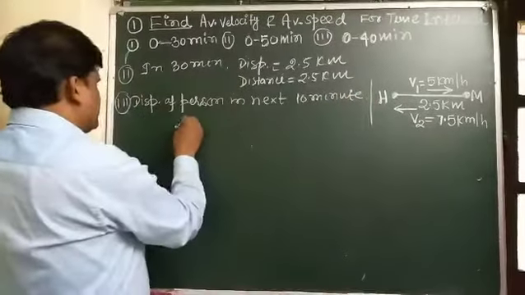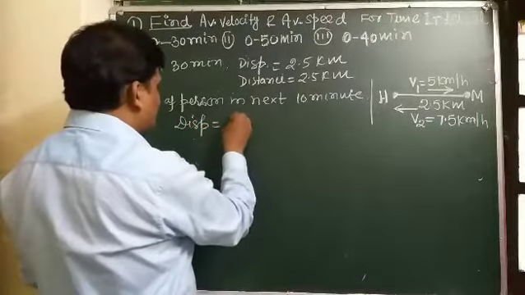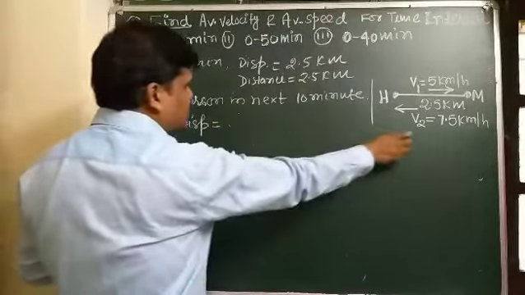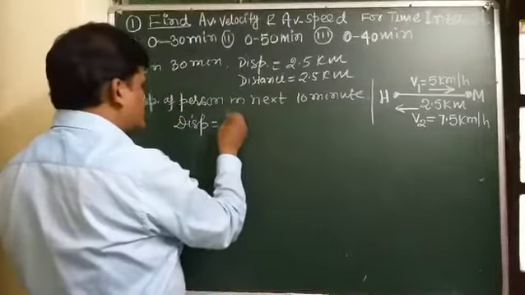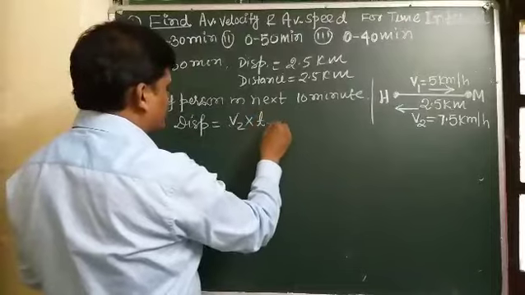So displacement is speed times time, which speed, v2, and time, here we have taken t2.